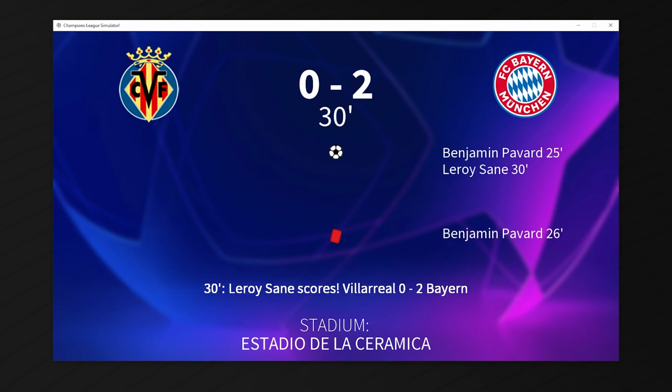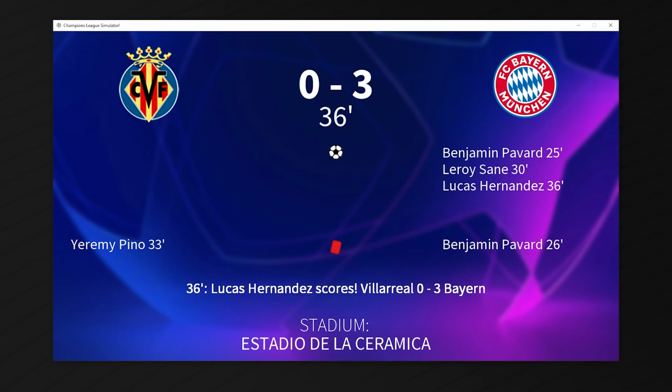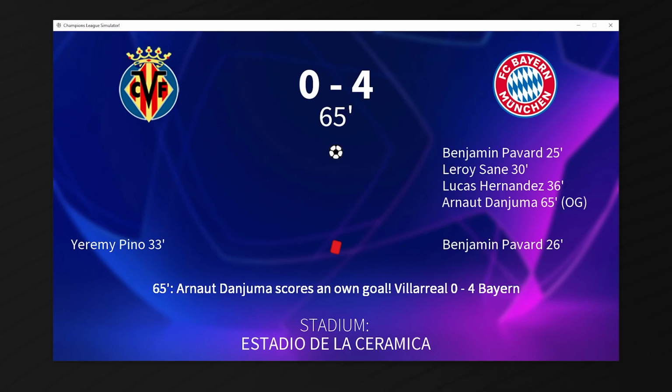Leroy Sané scores to make it 2-0 Bayern, and Capu gets booked. Pino gets a red card, and Hernandez makes it 3. Halftime, Bayern are winning 3-0. Nothing much happens in the second half until the 65th minute where Arnaud Danjuma scores an own goal to make it 4-0 Bayern. Not sure how that happened, but the simulation is never wrong.